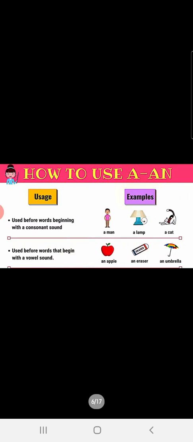Children, this is your English language class and we are going to continue with articles. In our last class, we studied about a, an, and the. We have seen that we have three articles, a, an, and the, and in the last class, we saw how to use a and an. We use a before the words that begin with a consonant sound, and we use an before the words that begin with a vowel sound. Okay. Now today we are going to see the definite article the.